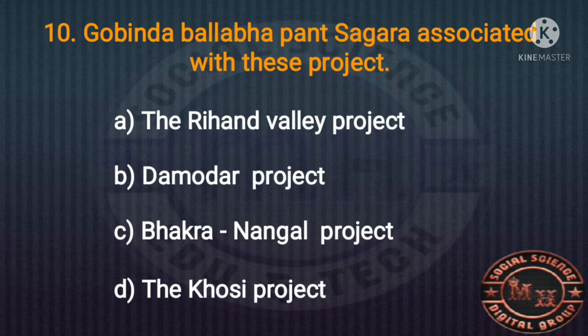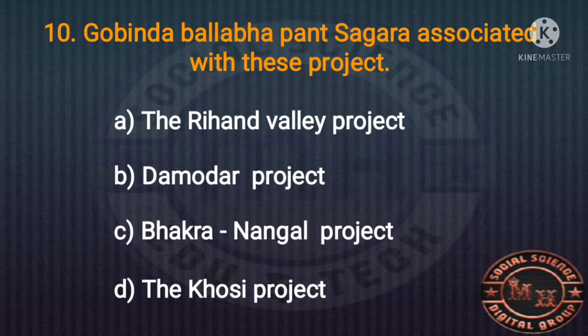And the 10th MCQ question. Gobinda Ballabha Panta Sagara is associated with which project? The options are the Rihand Valley project, Damodar project, Bakra Nangal project, and the Kosi project. Which is the right answer? Govinda Ballabha Panta Sagar is the Rihand Valley project.